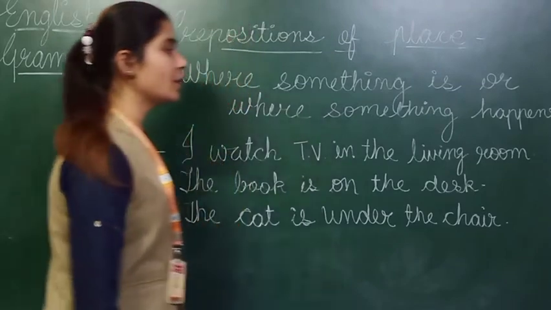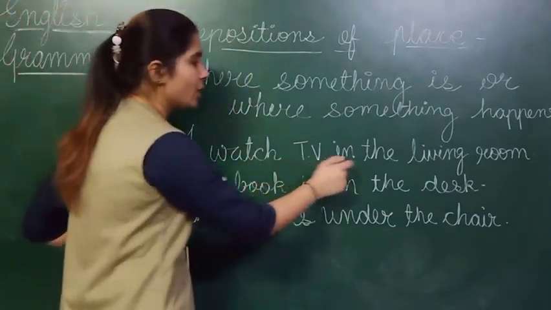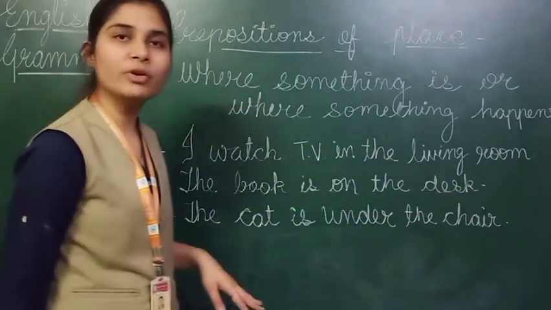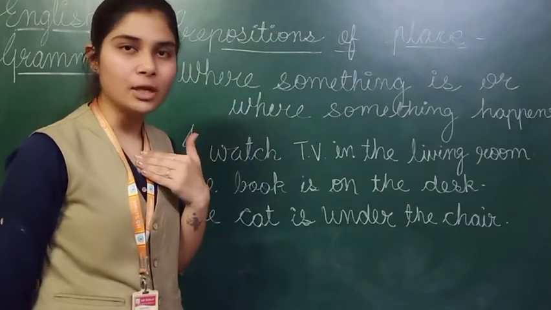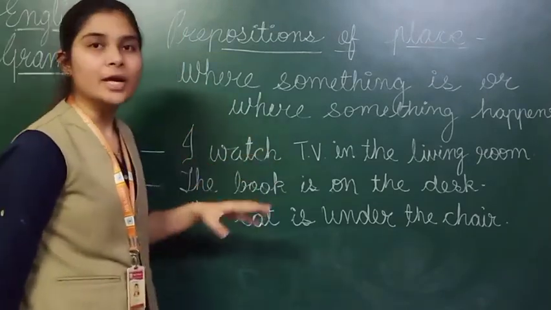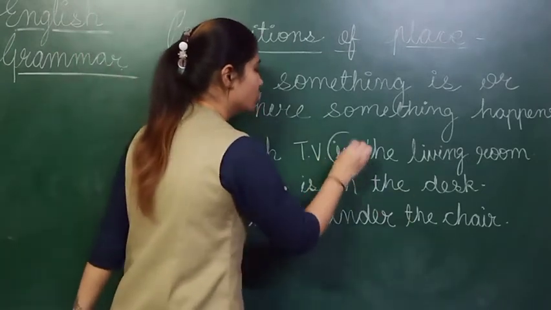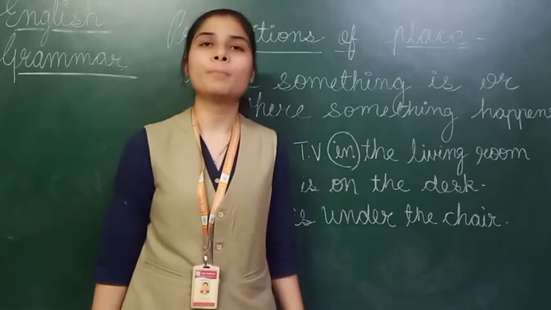Okay. So let's read number 1. I have prepared one example. I watch TV in the living room. So here what is the noun or pronoun given to us? The pronoun is I. So I am talking about myself. So I watch TV. TV देखी, लेकिन कहाँ देखी? In the living room. So in will be our preposition of place.